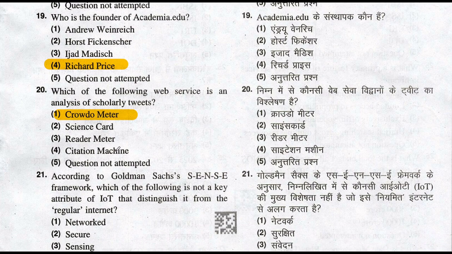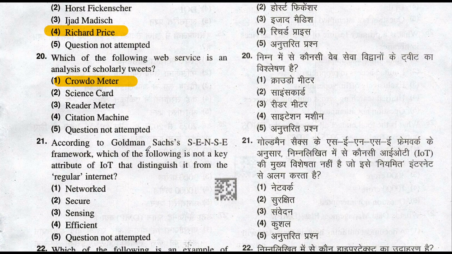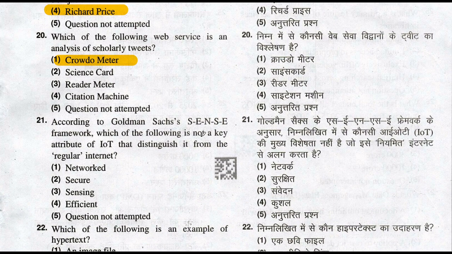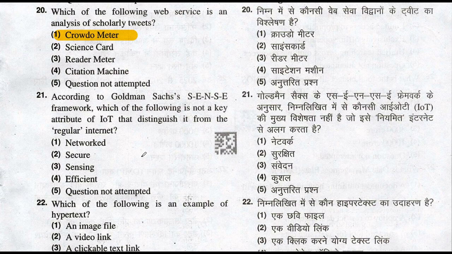According to Goldman Sachs Sense framework, which of the following is not a key attribute of IoT that distinguishes it from the regular internet? So option secure. So option number 2 is the right answer.